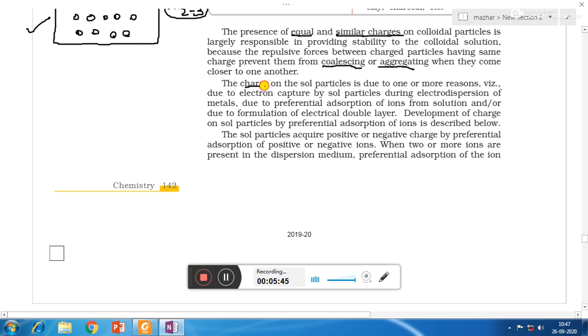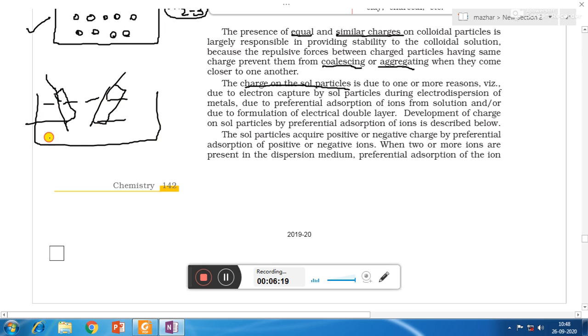The charge on the sol particles is due to one or more reasons. For example, due to electron capture by sol particles during electrodispersion of metals. So this is one of the reasons for the charge of the sol particles. During electrodispersion of metals, as we have seen in case of the Bredig arc method, we were using metal electrodes and passing current through the electrodes kept in the dispersion medium, and in the outer vessel we are keeping ice cubes.